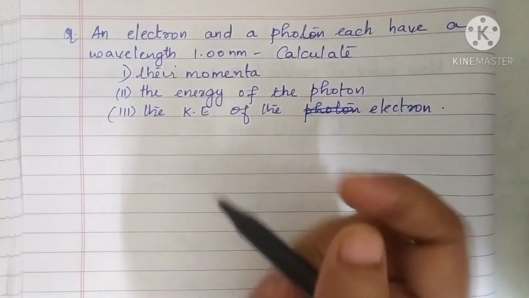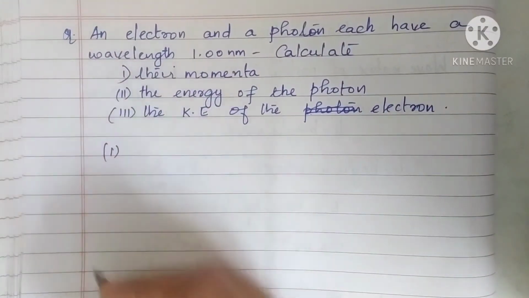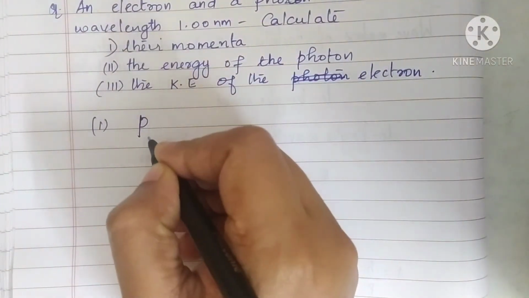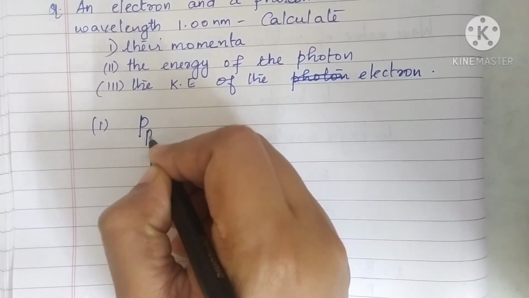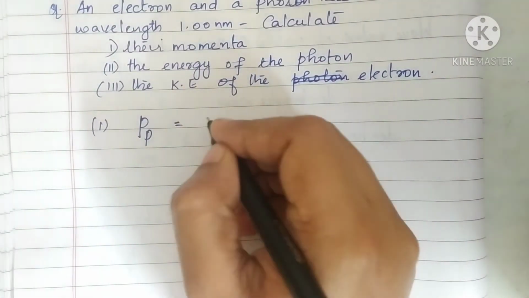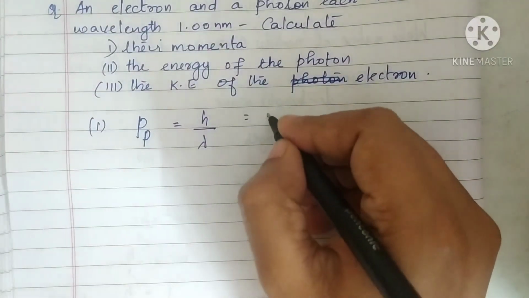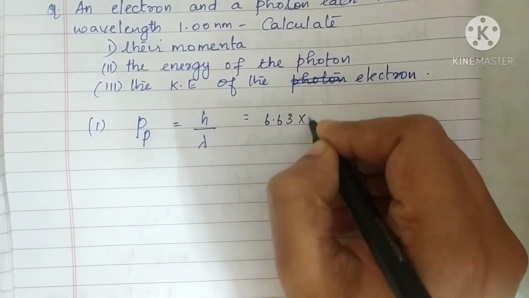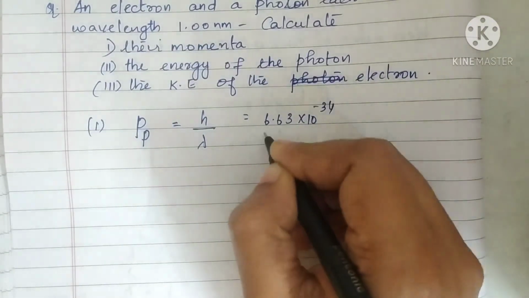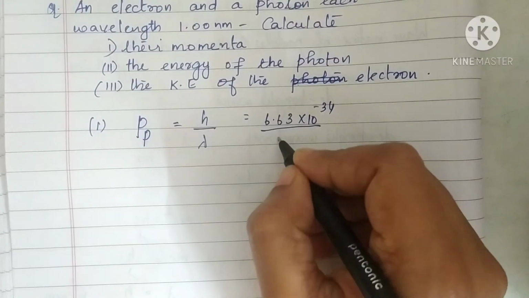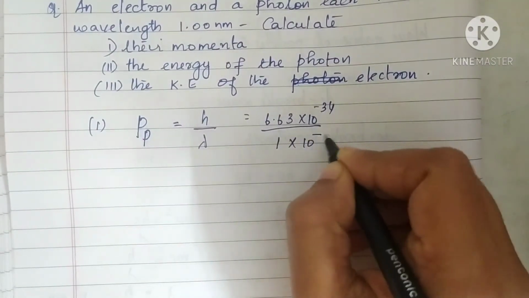So momentum of the photon can be calculated as, momentum is expressed p. Momentum of the photon is given as h by lambda. So h you know, 6.63 into 10 power minus 34 divided by, what is the value of lambda? Yes, 1 nanometer, that is 1 into 10 power minus 9.